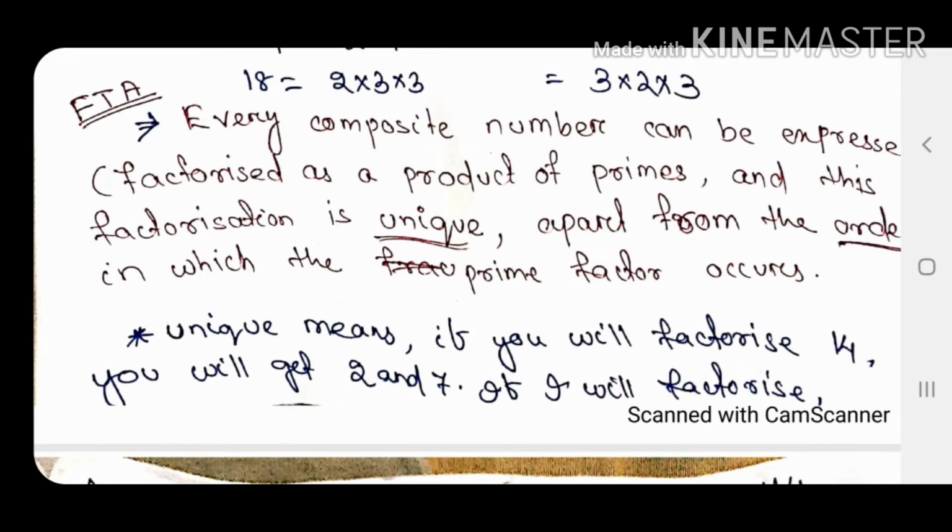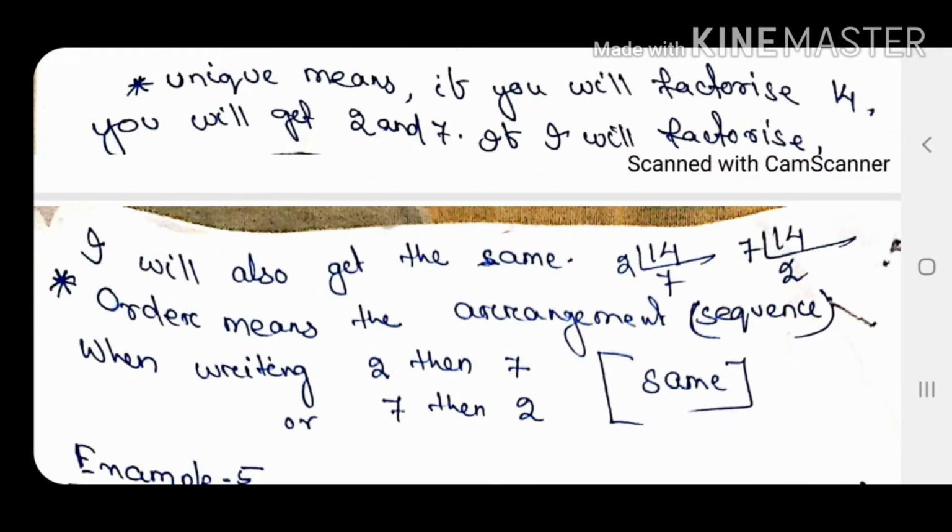And if I go to the definition, it is: every composite number can be expressed or factorized as a product of primes, and this factorization is unique apart from the order in which the prime factors occur. You all know it is prime factorization, but you may have doubts on two points: one is unique, one is order. Unique means if I am prime factorizing 14, it is 2 into 7. This is the unique prime factorization, means if you take any other composite number and factorize it, you will not get 2 into 7. Once you have got 2 into 7 for 14, any other composite number will not give 2 into 7.